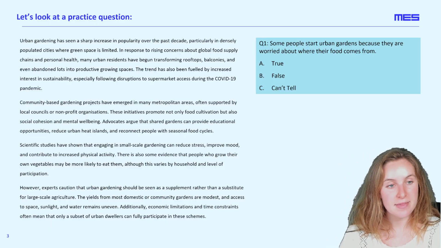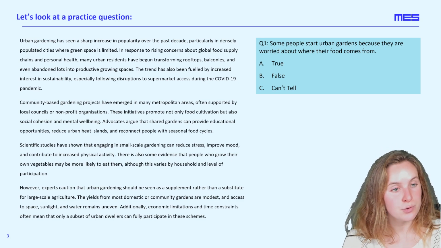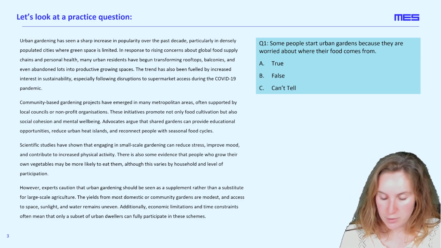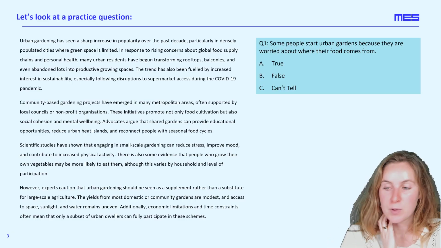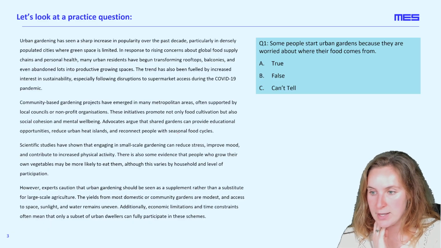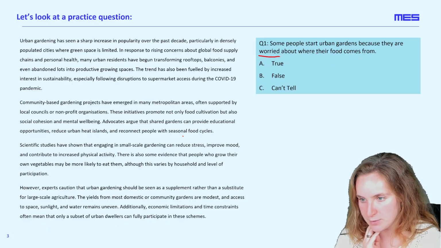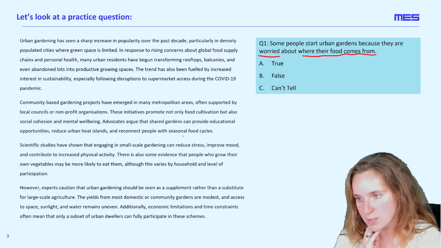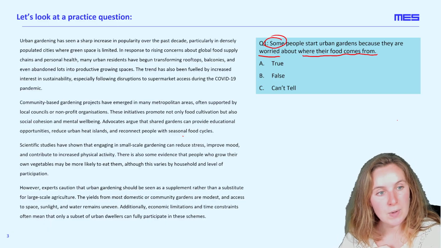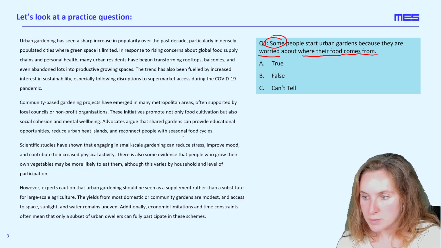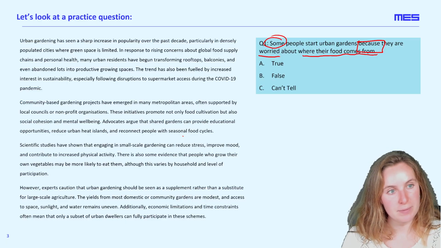exam skills in that we're not going to start by reading the passage, we're going to start by reading the question. We know that this is a true and false question set, so there is no reason to read the answers. We know that they're in the same order as always: true, false, and can't tell. The question is, some people start urban gardens because they are worried about where their food comes from. So worried about where their food comes from is key here. And I'm also going to notice this first word, some people start this, as well as the fact that this is a causal statement. So they start them because they are worried about where their food comes from.